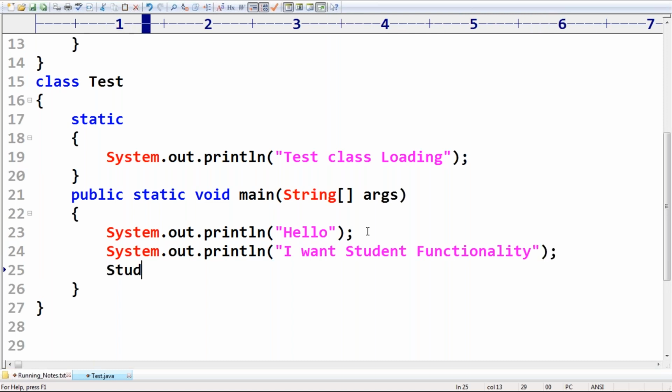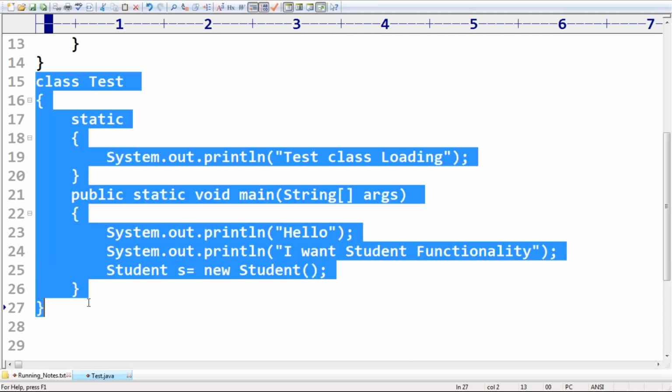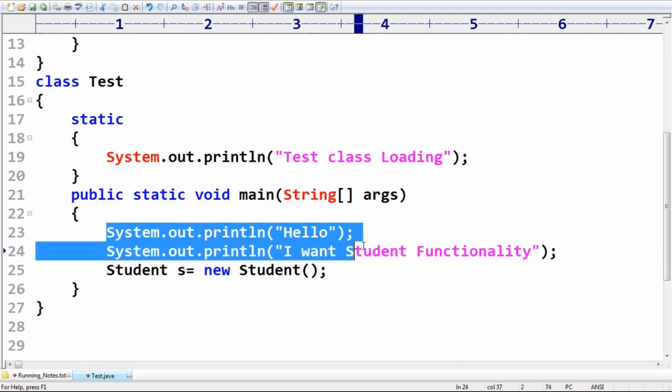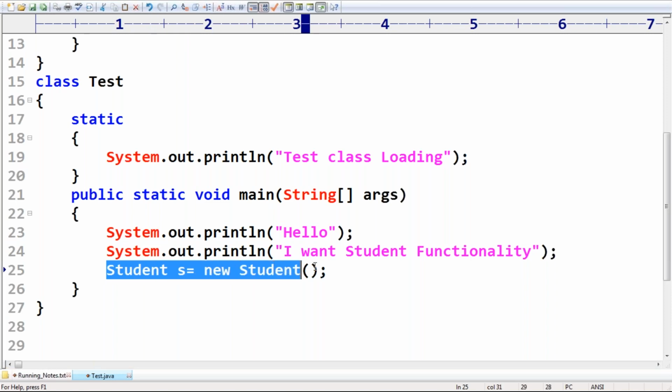Now I'm creating Student s = new Student. Because of this line, at line number 25, the Student class will be loaded. If I run Test, will the Student class be loaded or not? Yes, because we are using Student, but at which line will Student be loaded? At this point only. Whenever a class is required, then only it will be loaded.